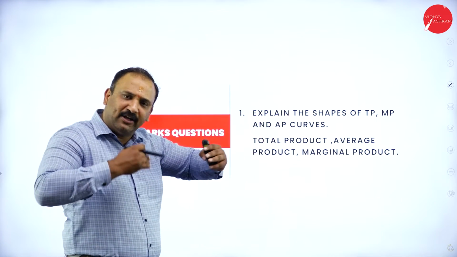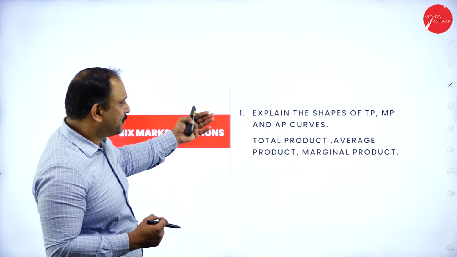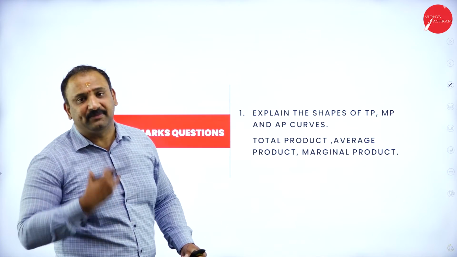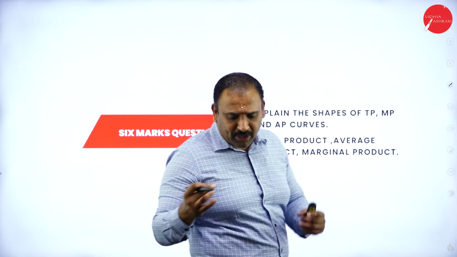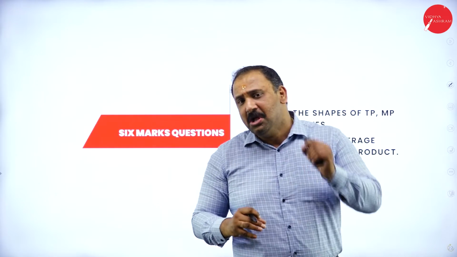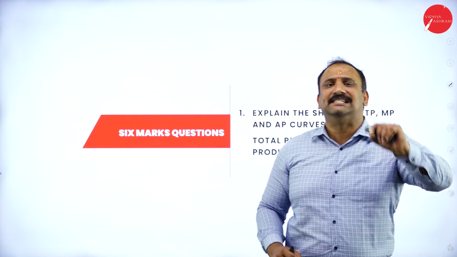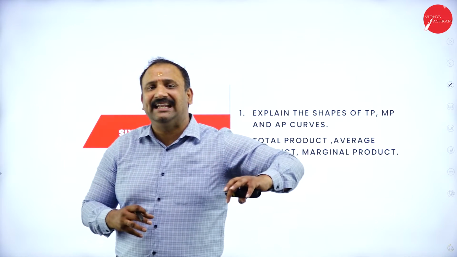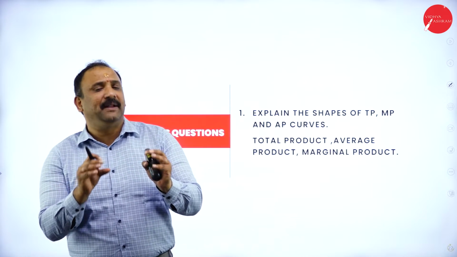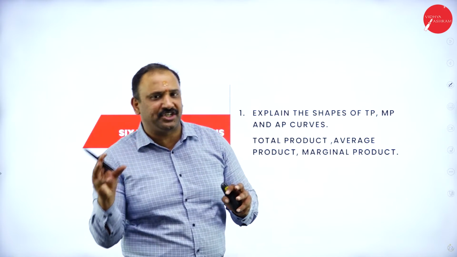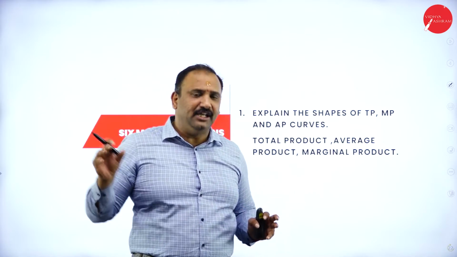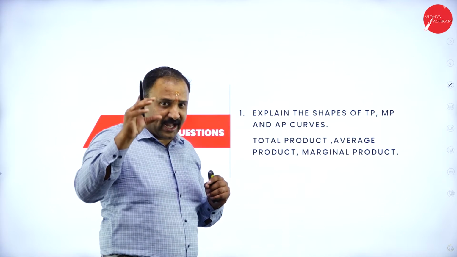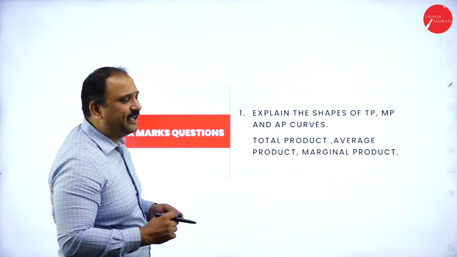The same thing has also been asked in the 6-mark question, that is the total product, marginal product, and the average product. So you will define it with the diagram. That's the enhancing factor here. As I'm talking about the diagram, I always keep repeating: make sure that you draw the diagram neatly with a pencil, mark all the points that are necessary, and give a valid explanation. Please don't make it in such a way that the question and the answer are not related, and you suddenly just come up with a diagram. That does not look good on the paper. So the diagram and the answer, everything has to be related in nature.